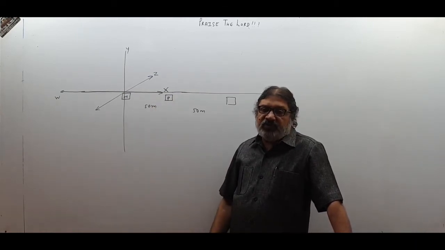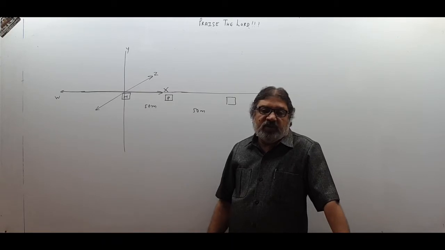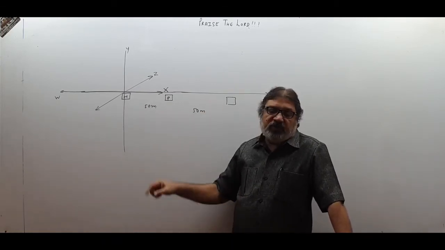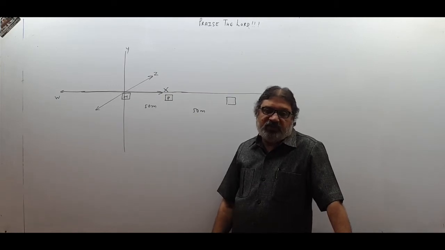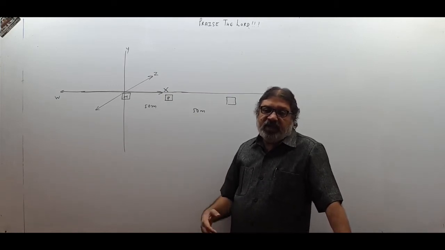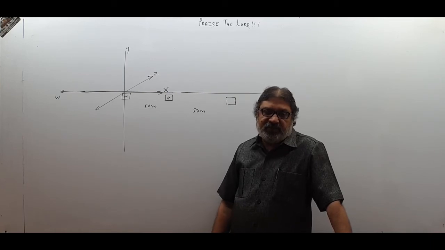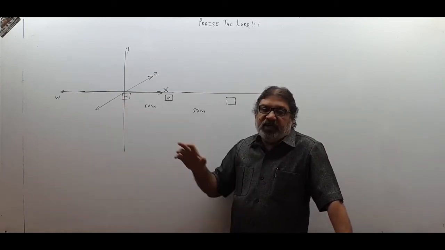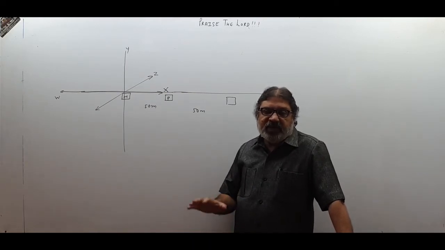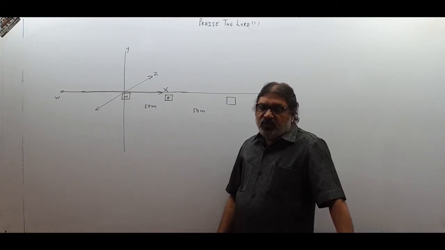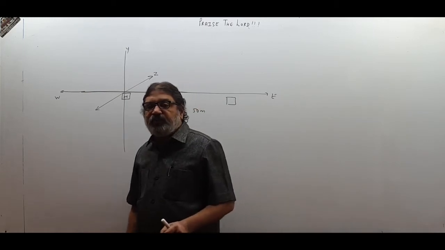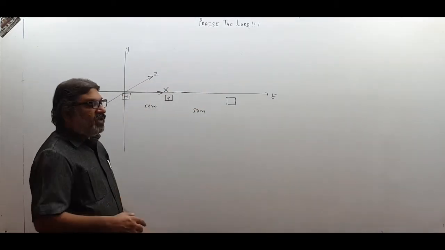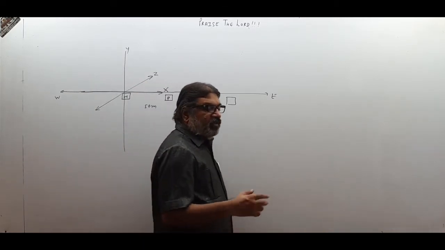But first you have to decide the x, y, z Cartesian coordinate system, where the origin is, and then mark the points of other bodies, whether it is the observer or any other body which needs to be described. Preferably the observer is always located at the origin, but again not compulsory. So if you want to describe the position of any point, first fix up a reference frame. This x, y, z axis system is called a reference frame.